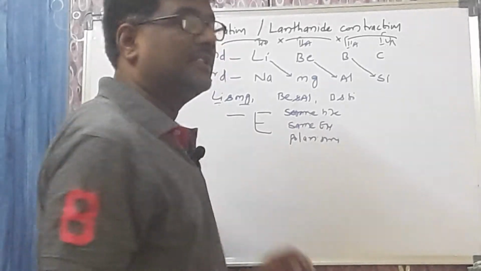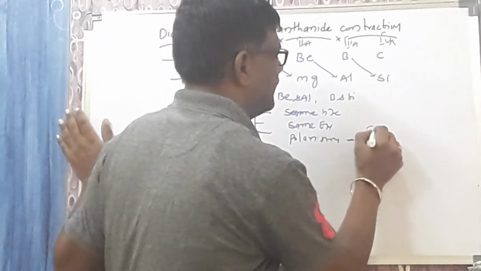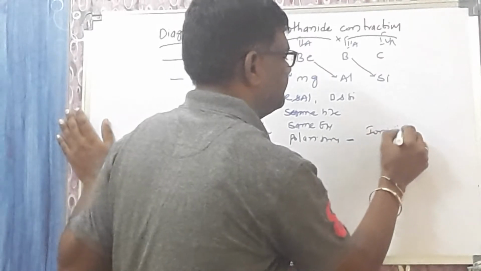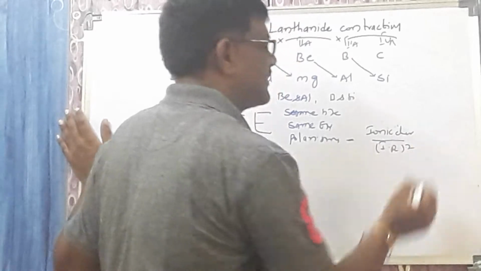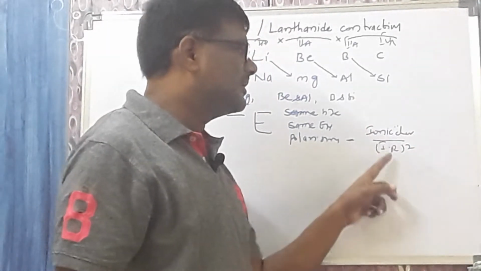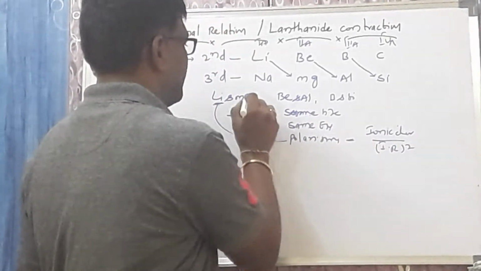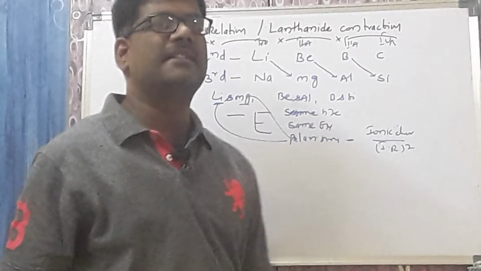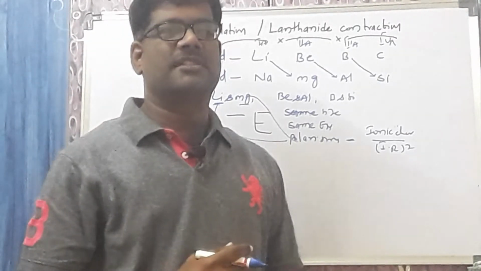What is the polarizing power? It is asked in your examination. Polarizing power is equal to ionic charge by ionic radius whole square. This is called the polarizing power. If you observe the polarizing power of lithium and magnesium, both will have nearly the same. So due to these 3 reasons, these elements show the diagonal relationship.